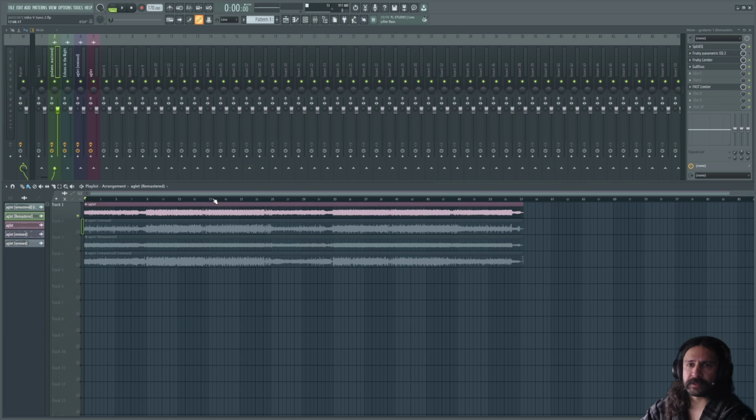Okay, now we're in FL Studio. The first track here is the original version 3.5 Suno generation of a song I called Aglet.